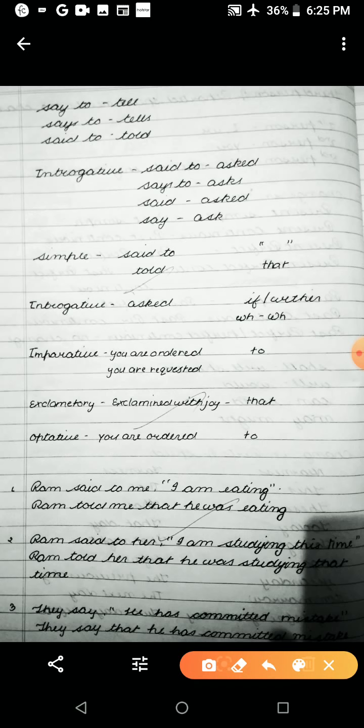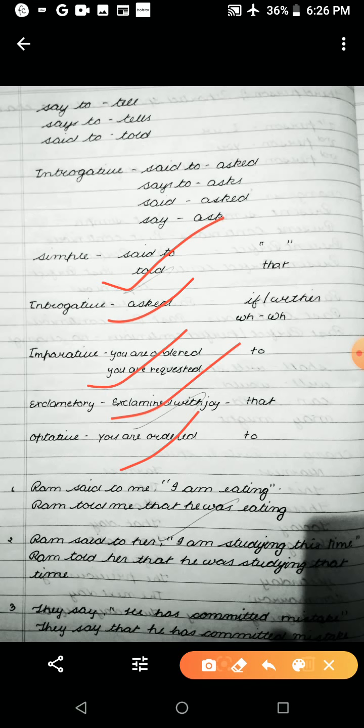There are 5 kinds of sentence in English language: simple sentence, interrogative sentence, imperative sentence, exclamatory sentence, and optative sentence. What is a simple sentence? The simple sentence formula is subject plus verb plus object. Means Ram is a boy, I am a girl.